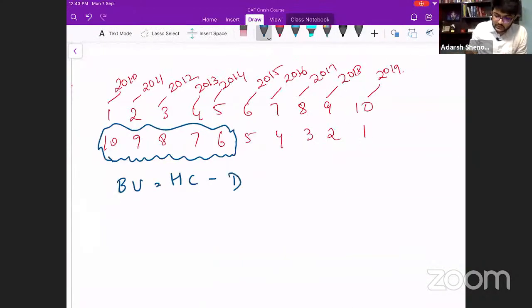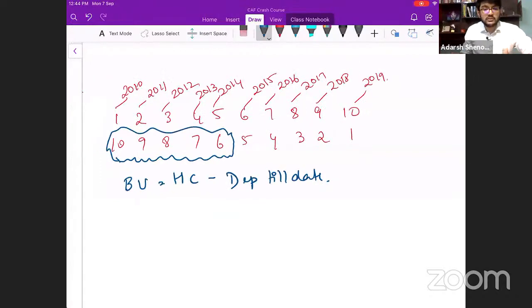Now in this, we have to calculate the depreciation till date. So we have charged depreciation from 2010 up till 2014. Now, sir, should we sit and calculate how much depreciation is charged every year, or is there any shortcut to do this? Yes, we will prepare the machinery account. To prepare the machinery account, we want the opening balance of the asset, right? So that is why we are calculating the opening balance.